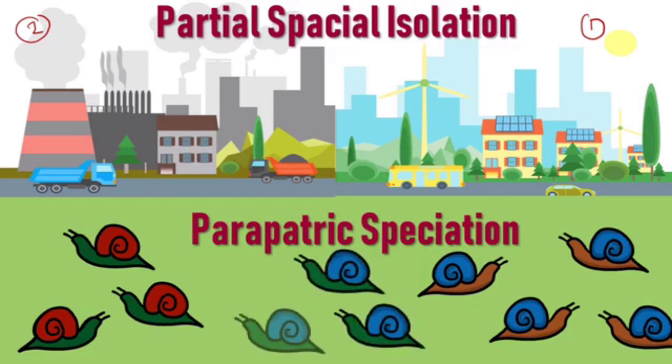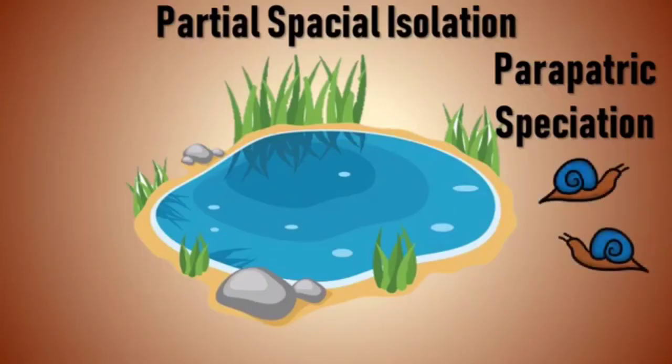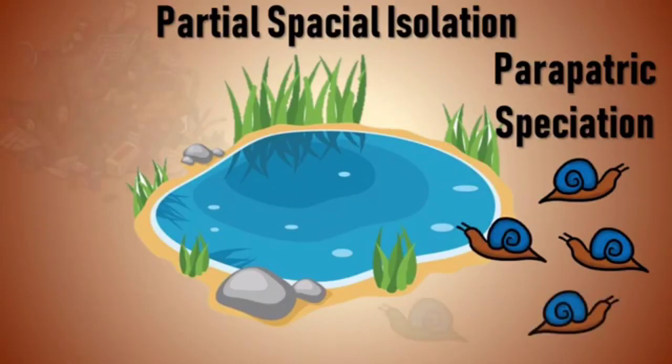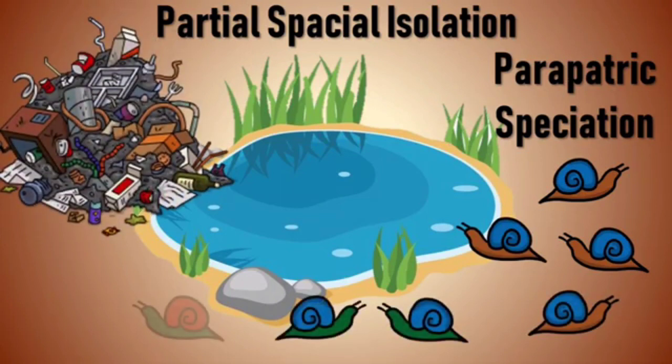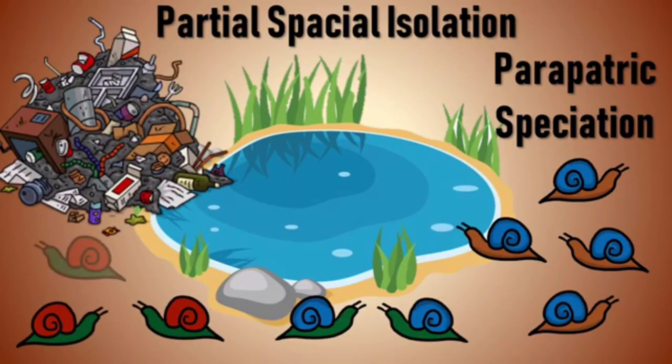Parapatric speciation is slightly different from sympatric speciation because the evolution of the new species takes place in a separate niche, and in sympatric speciation the evolution of both the new species occurs together. A similar effect is seen with a population around a large water body wherein continued differences in the species is observed due to the presence of garbage at one end.